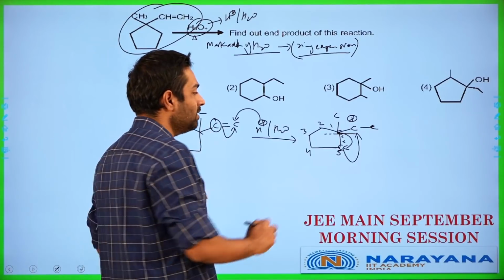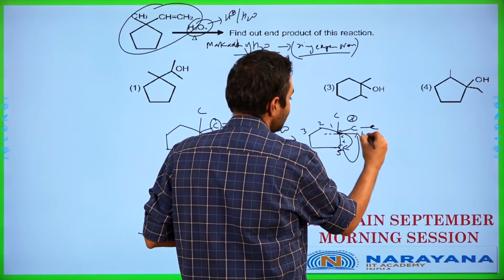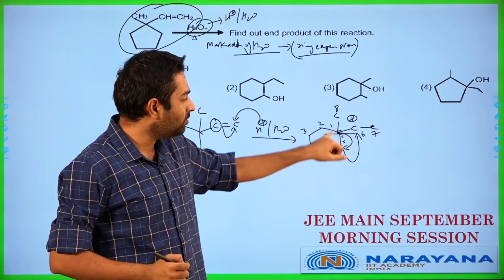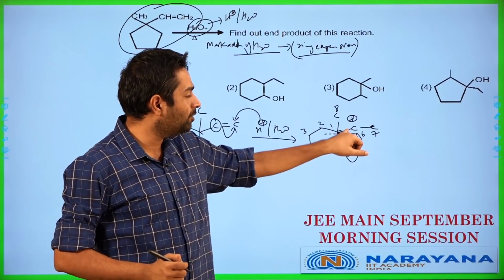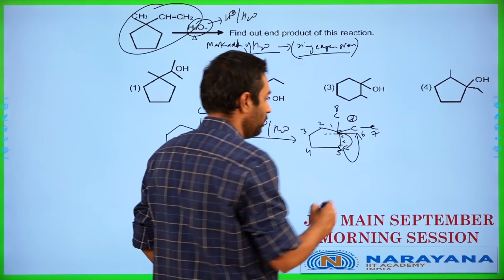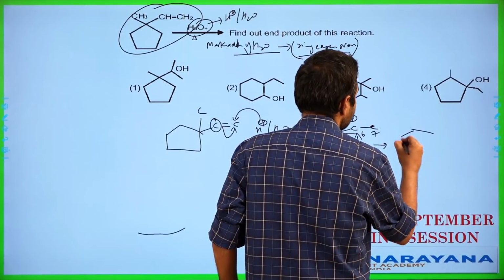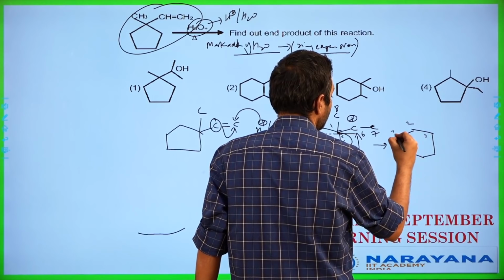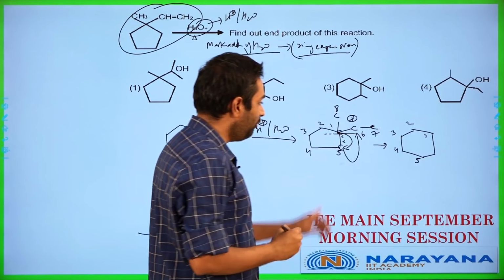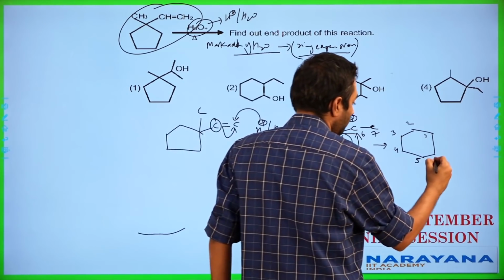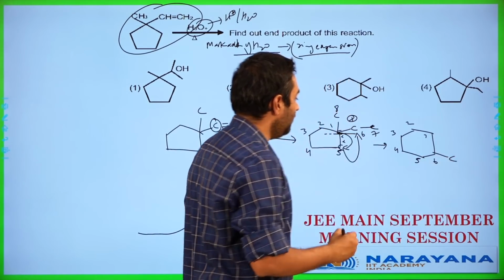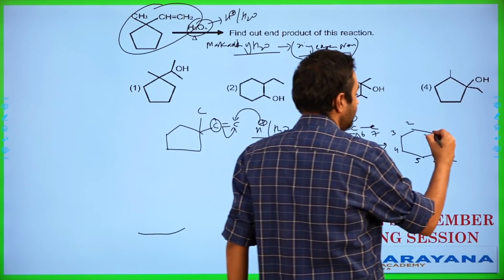So in this particular case here, 1, 2, 3, 4, 5, I'm going to number this as 6, 7 and 8. So what's happening here? Carbon 1, carbon 5 bond has broken. Carbon 5 and carbon 6 now form a new bond over here. This basically results in something like this. So we end up having carbon 1, carbon 2, 3, 4, 5. 5 and 6 have formed a bond right now. And 6 carbon is going to be attached to a 7th carbon also. And carbon 1 is attached to carbon number 8 as well.